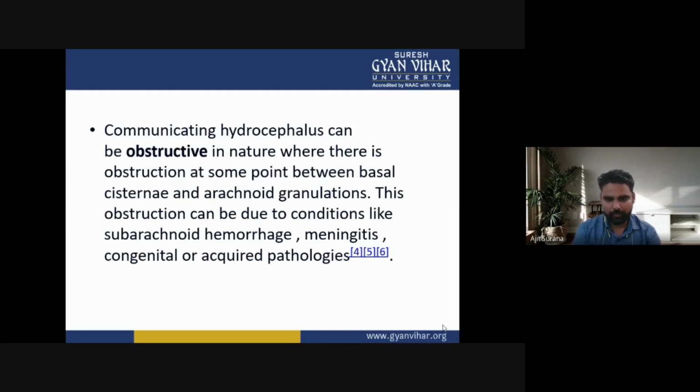So, communicating hydrocephalus can be obstructive in nature, where there is an obstruction at some point between the basal cisternae and the arachnoid granules. This obstruction of obstructive communicating hydrocephalus can be due to conditions like subarachnoid hemorrhage, meningitis, congenital or acquired pathologies.